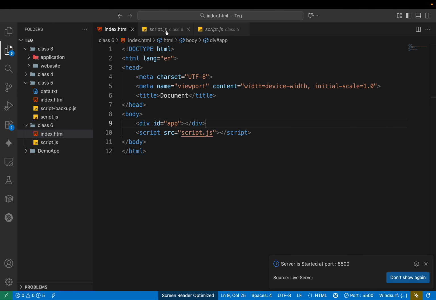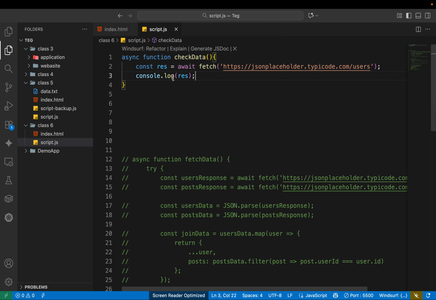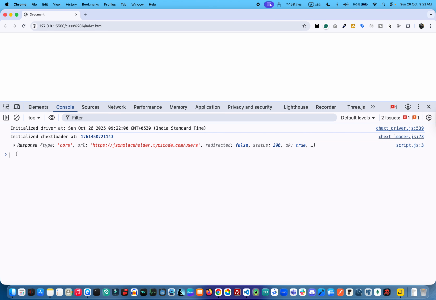Basically we give the output in the console, but we are only declaring the function, not calling it. So we need to call it first, and once we call it, we can see the response.